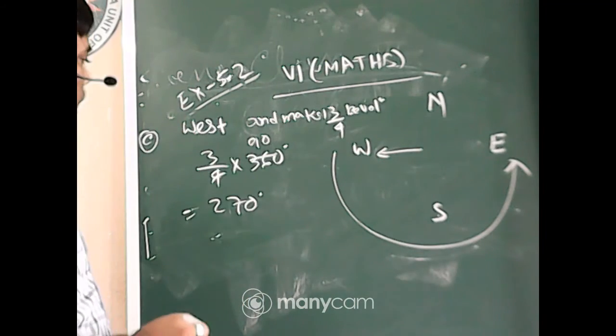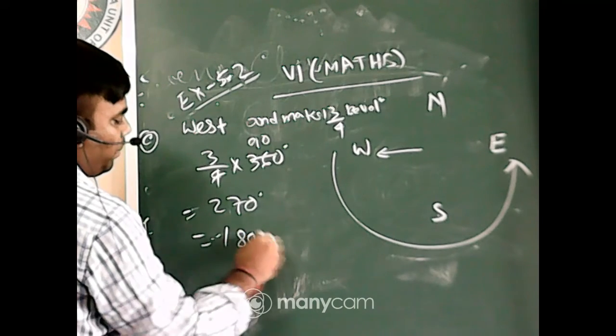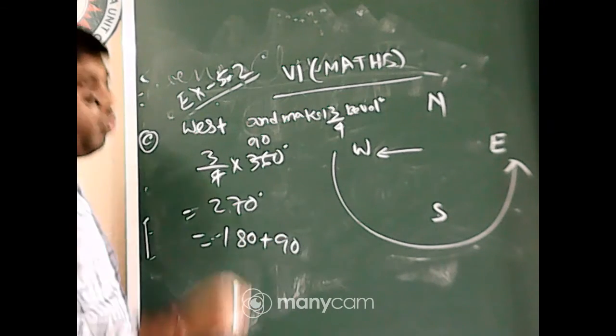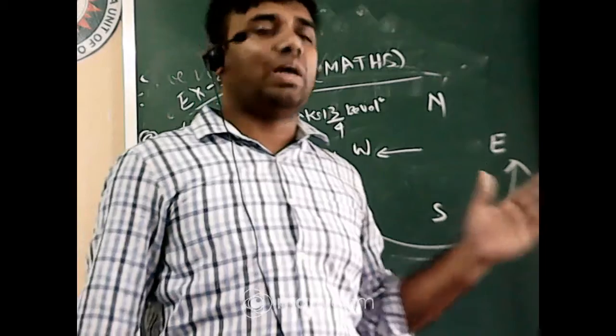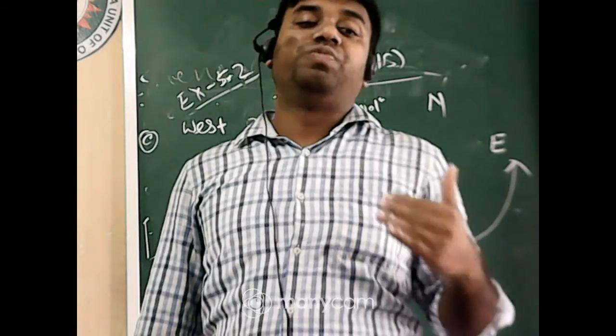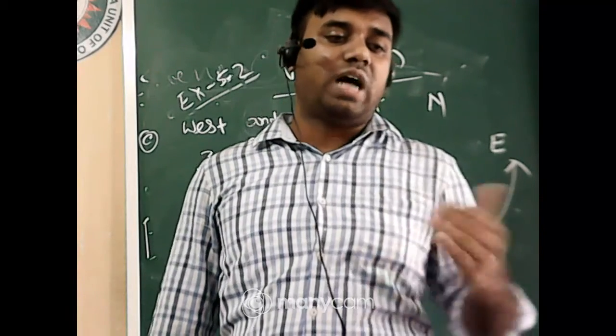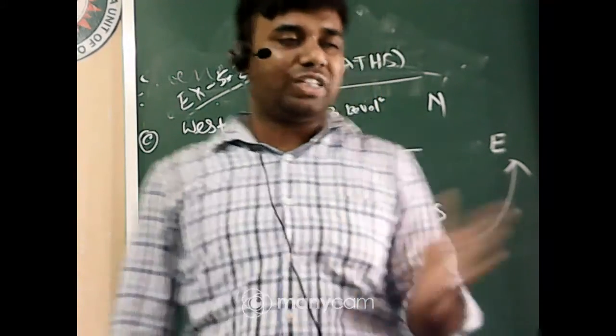Now you can write it down like this: 270 means 180 plus 90. Now 180 degrees means, if it is facing south, then after moving 180 degrees it will be facing north. East, after 180, is west; south, north, just opposite.